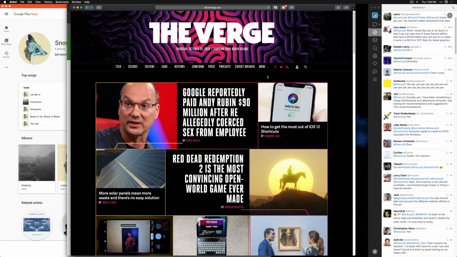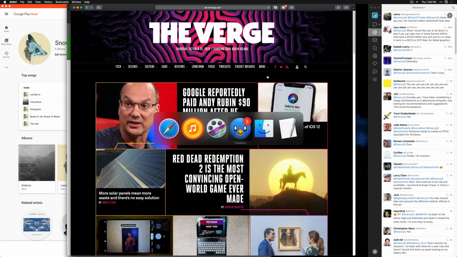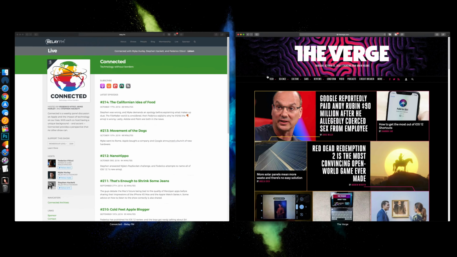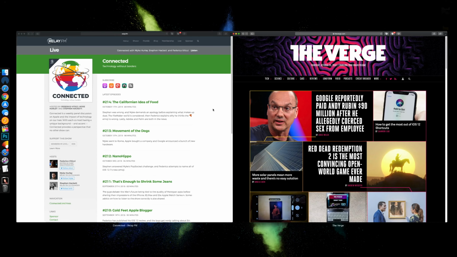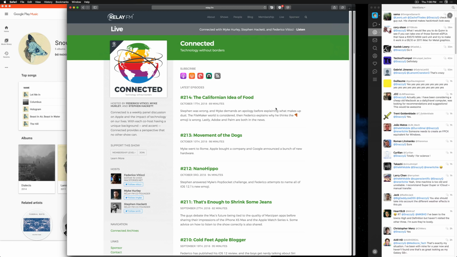But wait, there's more. This one is pretty advanced, that even pro users don't know about. If you navigate over to an app that you have multiple windows open in, you can press the number 1 key and it actually shows you all the open windows. Then you just select the window that you want to bring to the foreground and there you go. Pretty freaking neat.